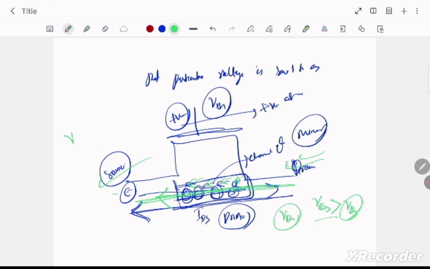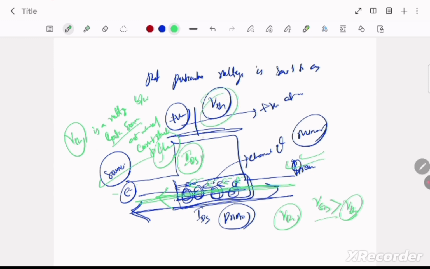So VTH is a voltage between gate and source at which current starts to flow, that is IDS. Okay, and this VTH is with respect to the source. Why? Because this source is at ground.